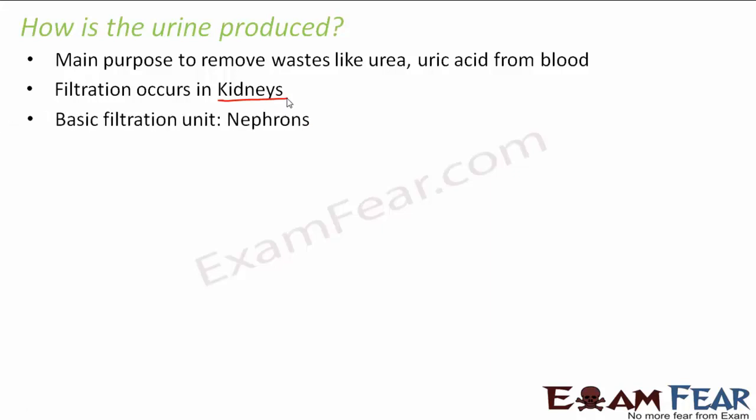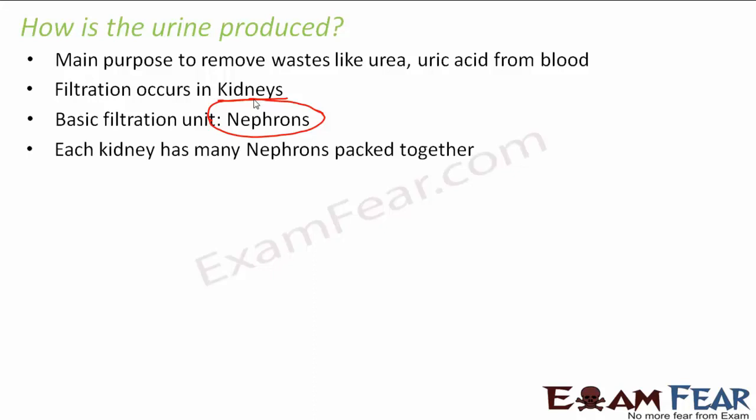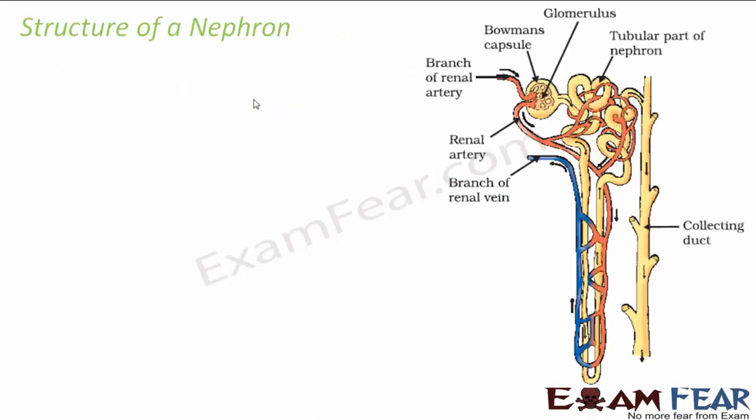Now the basic filtration unit in kidneys is the nephron. The kidney is made up of a large number of nephrons. So each unit of the kidney is known as a nephron. If we understand the structure and the function of each nephron, then we can understand the function of the kidney. So it is very, very important that we understand the structure of the nephron. Each kidney has many nephrons packed together, as I said just now. So let us look at the structure of a nephron. This is how a nephron looks.